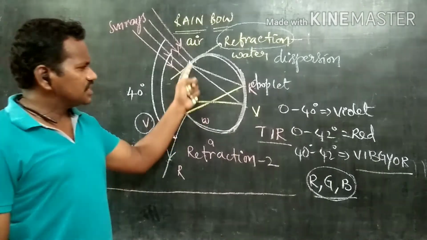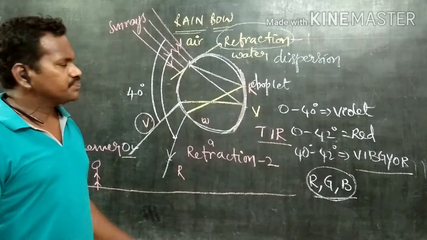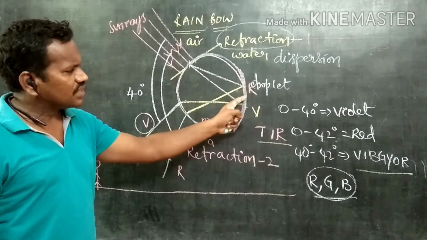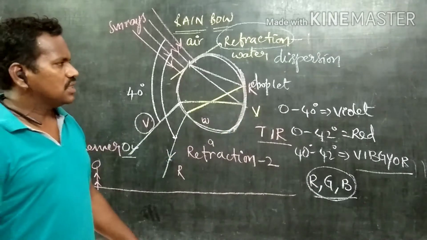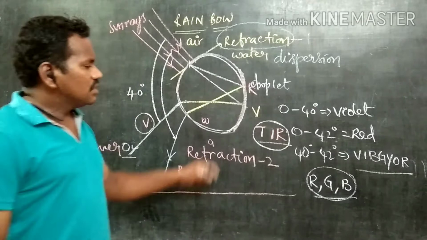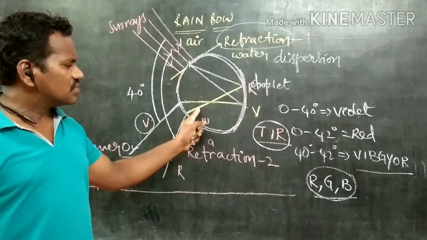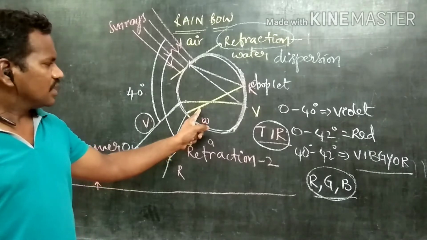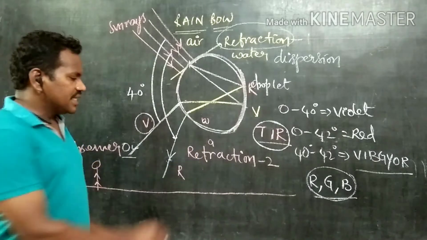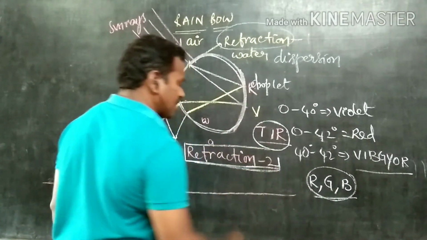Because of the dispersion, it is split into the 7 colors, from violet to red. As the rays reach the other surface of the water droplet, they undergo total internal reflection. Because of the total internal reflection, the light rays again stay inside the water droplet. After reaching the surface of water and air, again they undergo the process of refraction. So this becomes refraction 2.